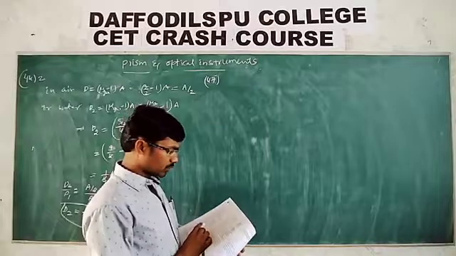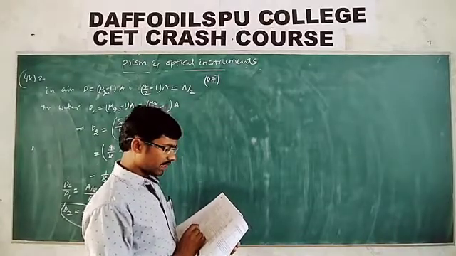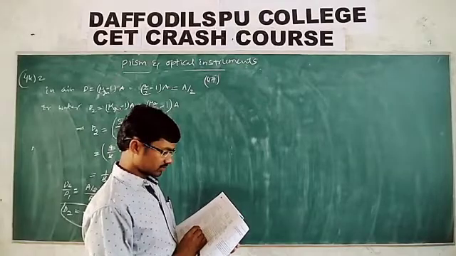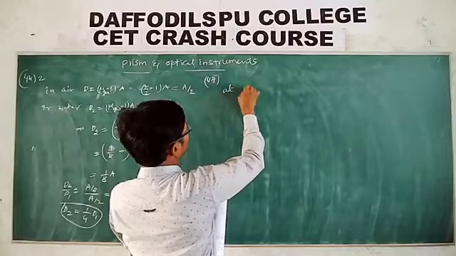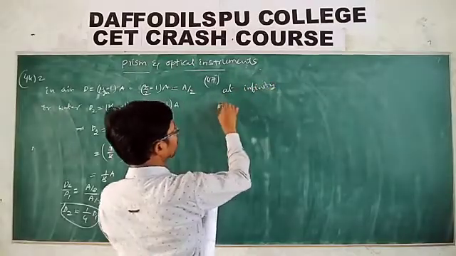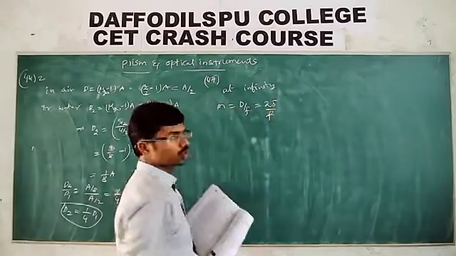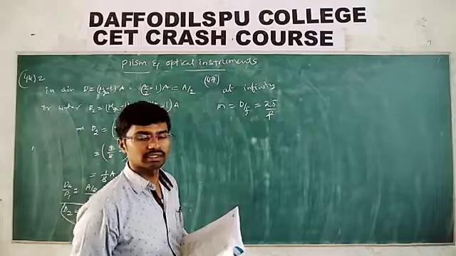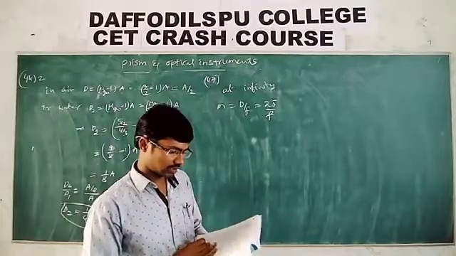In a simple microscope, if the final image is located at infinity, then its magnifying power is... To get the image at infinity, what is the magnification? D by F. But D given is how much? 25. The near point for a normal eye is what? 25. Then 25 by F is the first option.